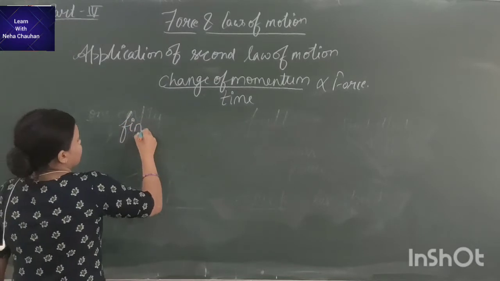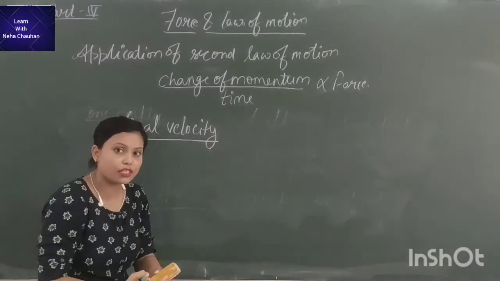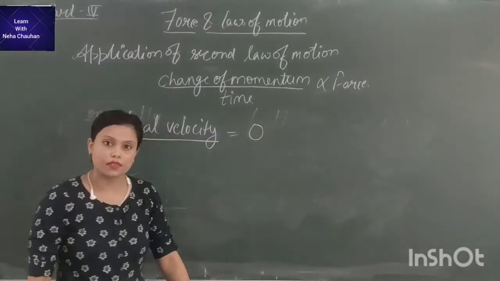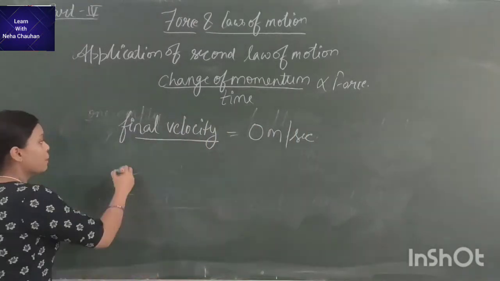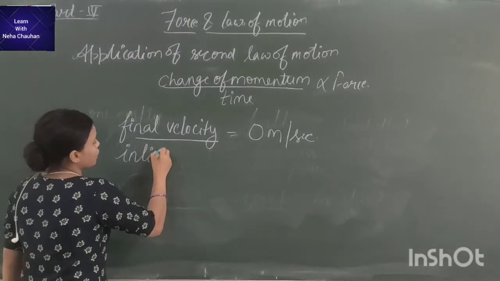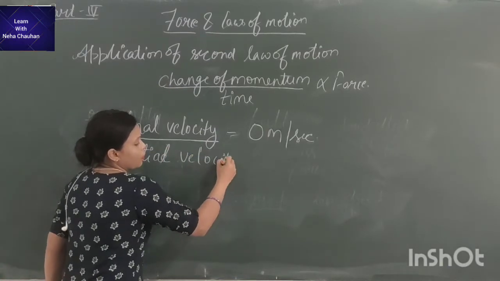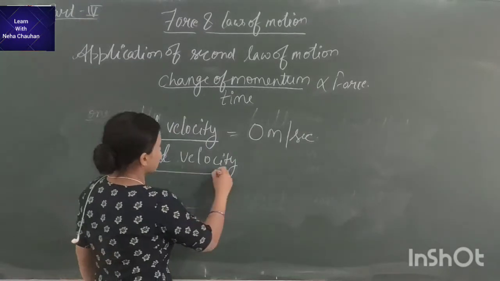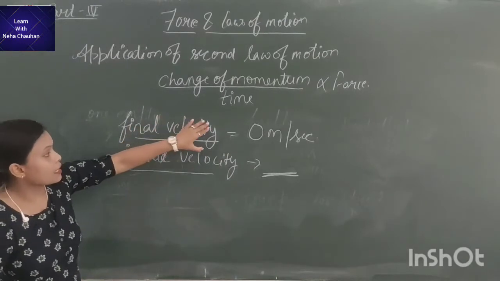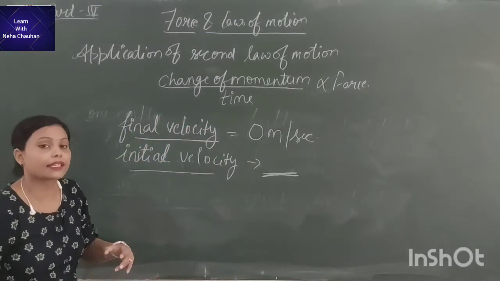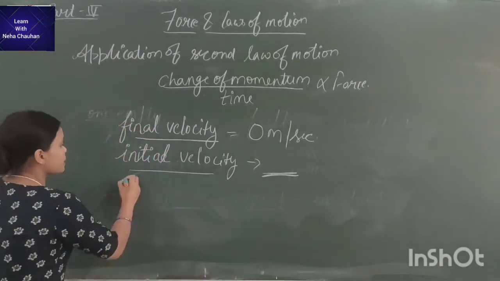Final velocity, that means after catching the ball, becomes 0 meter per second, right? But at the time when you are catching the ball, the velocity has some value, right? So if the instant change occurs, it can hurt you. So to avoid hurting, we increase the time interval.